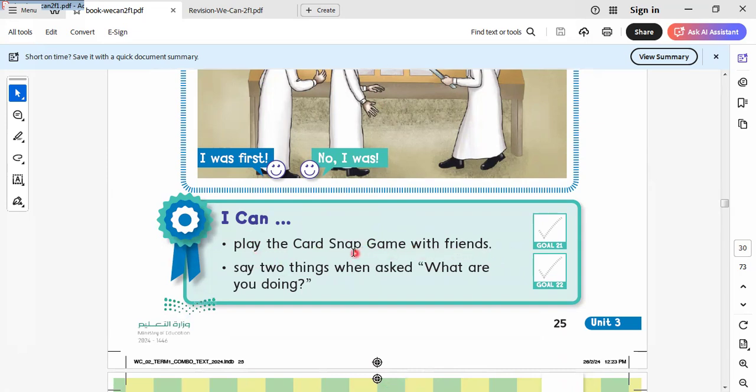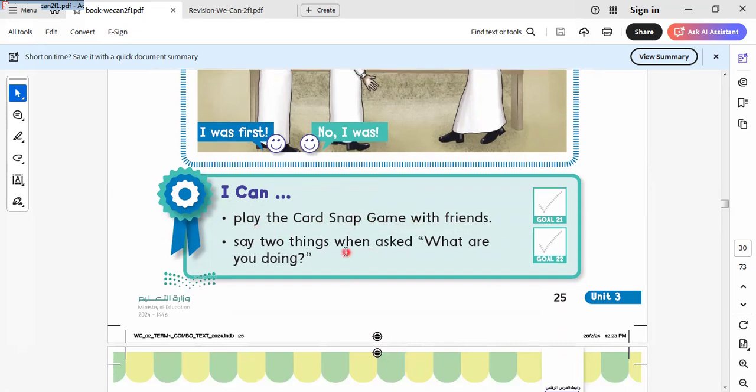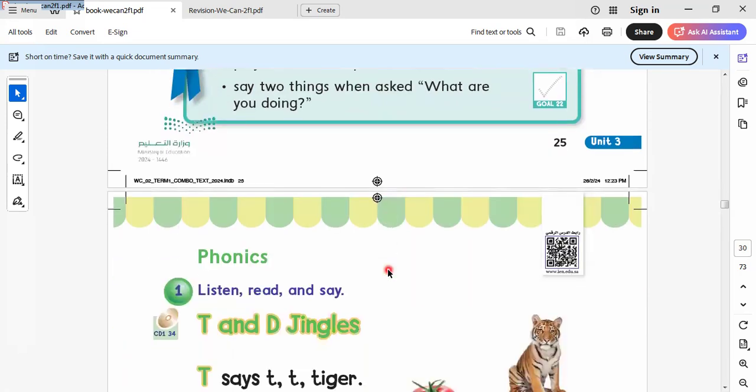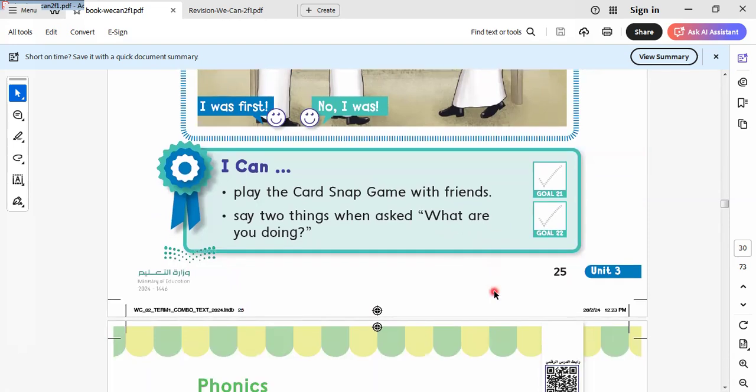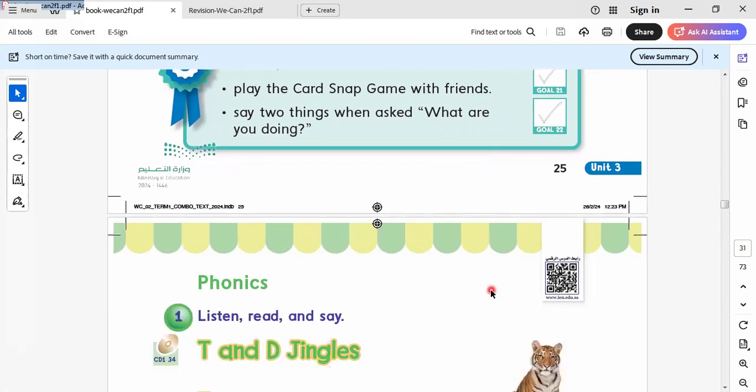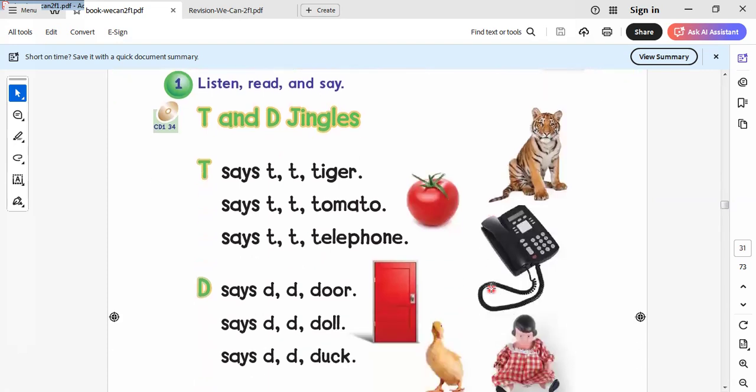Game with friends. This is the game that the persons play with each other. We say these things when we ask, what are you doing? So I ask you, what are you doing? I'm playing football. What are you doing? I'm doing my homework. What are you doing? I'm talking with my friend. What are you doing? I'm visiting my grandparents. So here all this can be doing? Yes, all this can be doing.